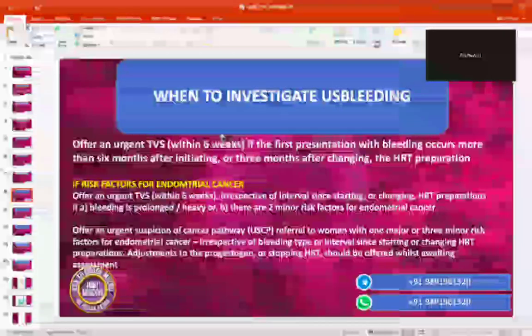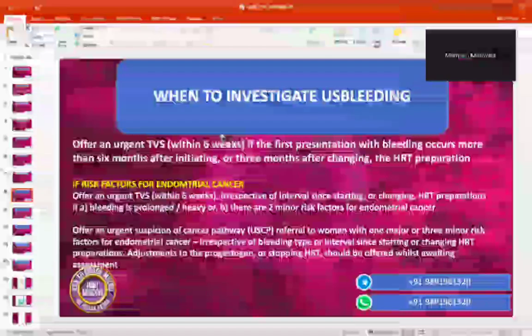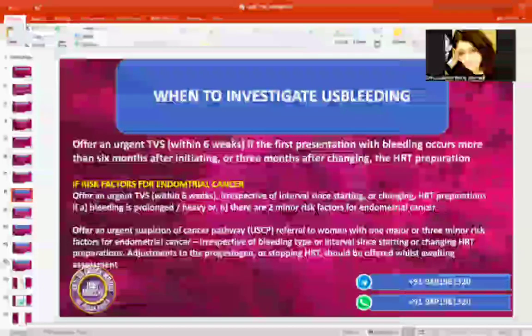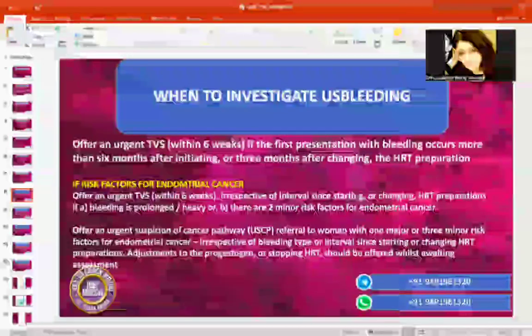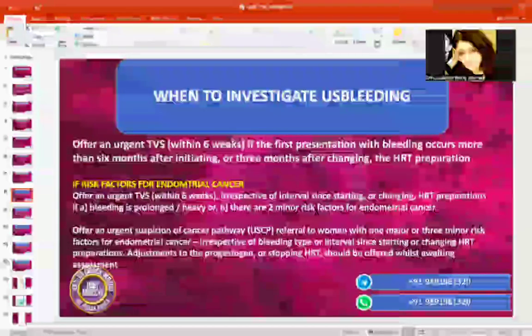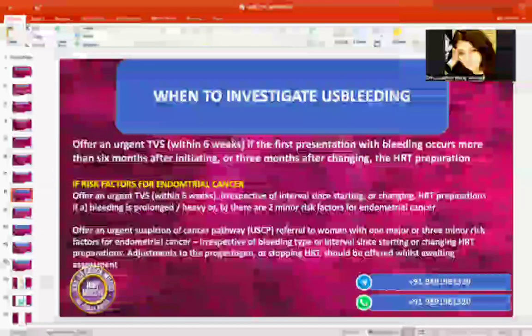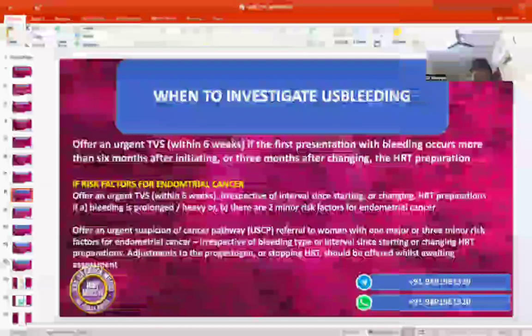HRT preparation. Everybody, is it clear to you what is the absolute indication without any if and but? Yes, within 6 weeks. But if there is a risk factor for endometrial cancer, offer an urgent TVS within 6 weeks, irrespective of the interval since starting or changing the HRT preparation, if bleeding is prolonged, heavy, or there are two minor risk factors for endometrial cancer.